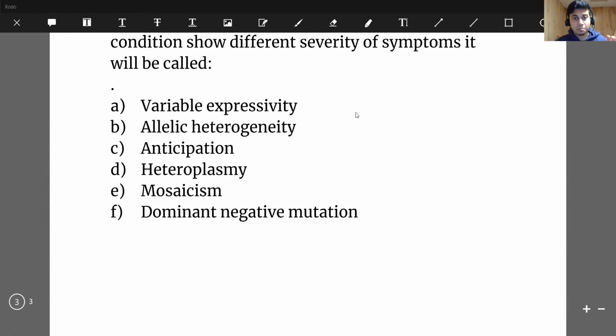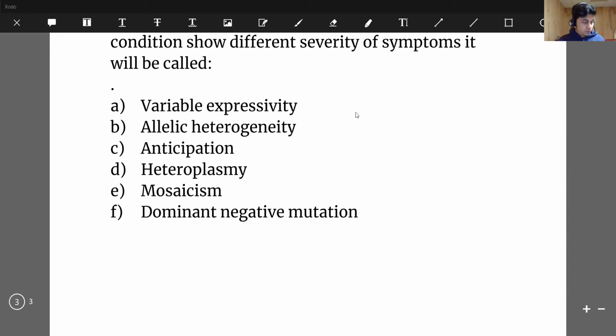Heteroplasmy, we discussed. Mosaicism, what is mosaicism? In the same body, we know that each of our cells has a particular chromosomal pattern. Now, that chromosomal pattern in men is usually 46XY. That means 22 pairs of autosomes and 1 pair of sex chromosomes, X and Y. And in the female, it is 46XX.